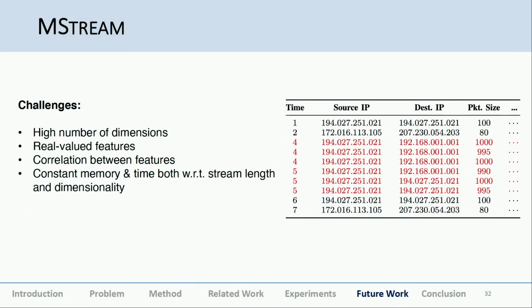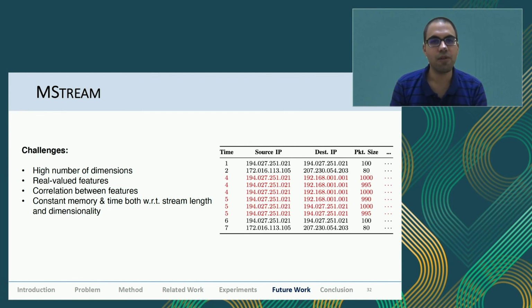MStream is the next extension of Midas. In Midas, we were just considering two features, the source IP and the destination IP. Now we've extended it to multiple dimensions, where we have a higher number of dimensions, like average packet size, flow duration, and these kinds of things. Earlier, anomalies were just detected in source and destination.